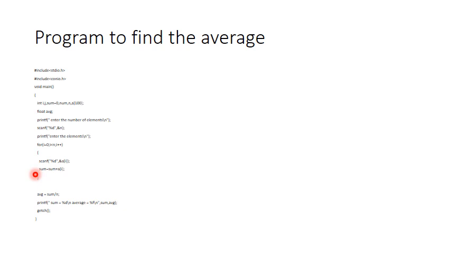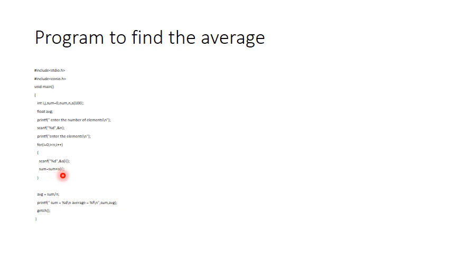What is this operation? Whenever I take the very first element from the keyboard, I am adding that element to the variable called sum. The initial value of this sum is how much? 0. Therefore, sum is equal to 0 plus the element.